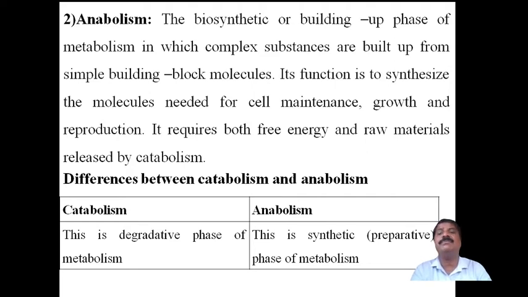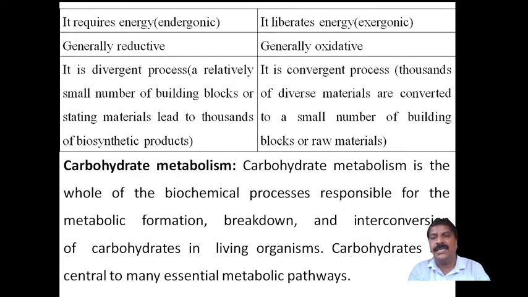Now coming to the differences between catabolism and anabolism. The first difference you know already. Catabolism is the degradative phase of metabolism, and anabolism is the synthetic or preparative phase of metabolism. This is the first difference. The second difference is the energy requirement. Catabolism requires energy, meaning energy is required to break the bond.